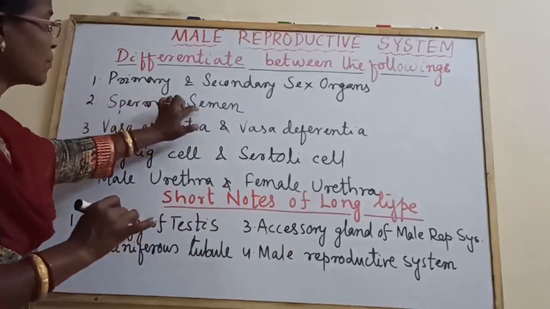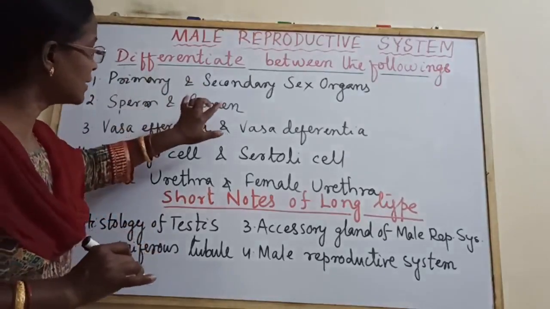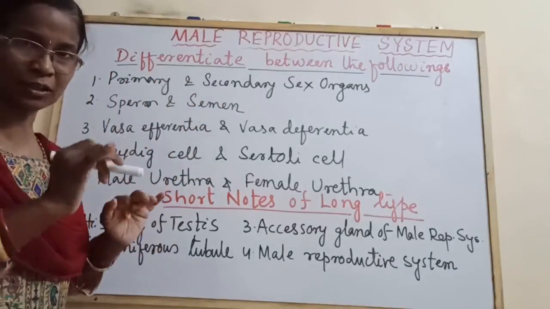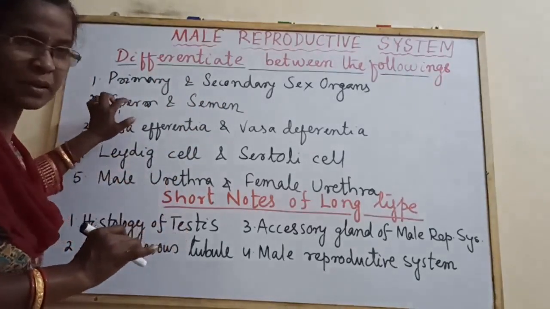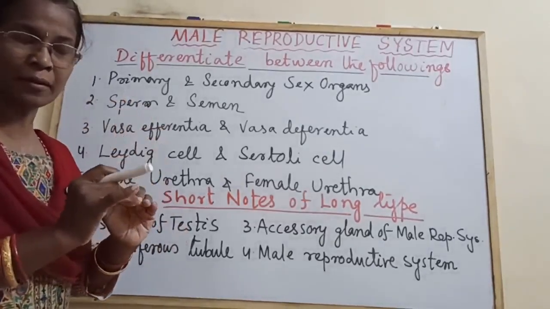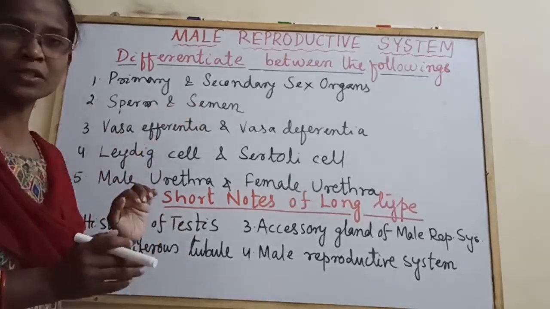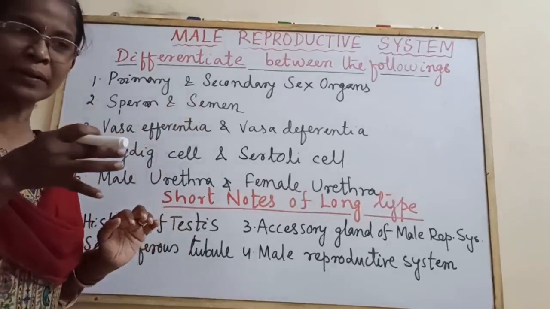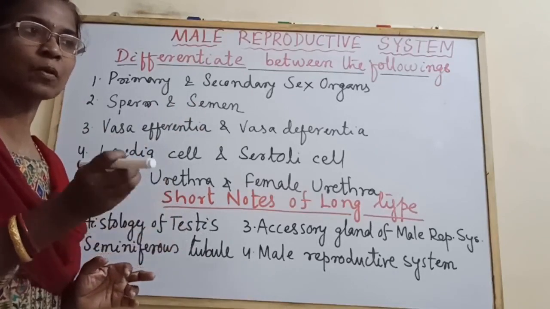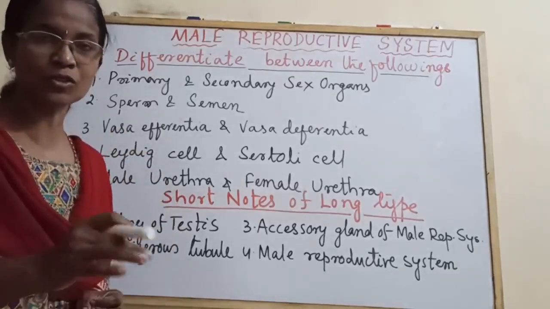If there is an example, you have to write the example at the bottom, and the examples are to be underlined separately. Next is sperm and semen. What is sperm? Sperm is the male gamete and semen is the sperm-containing fluid secreted by the accessory glands. Then other points of difference. There may be some defective sperms without the power of motility, or the sperm count may be less. There are some semen where the sperm count is less, and such a condition is known as oligospermia.